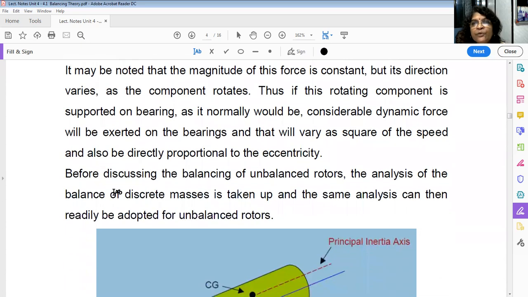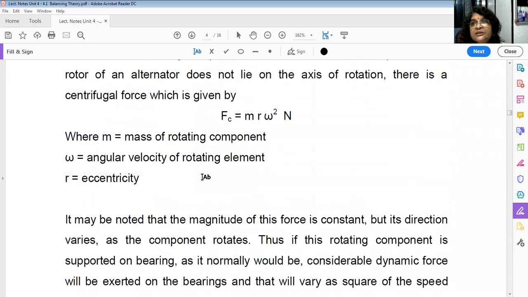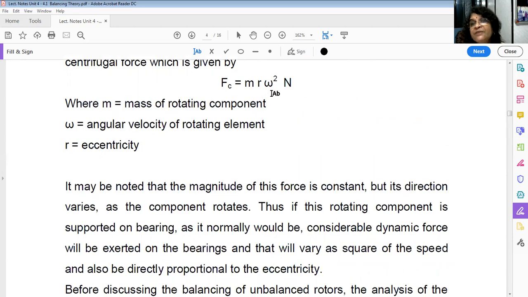Why we have to take care of the higher speed of machineries: because the centrifugal force, which is nothing but the unbalanced force, is proportional to the square of omega. So if speed doubles, the centrifugal force will be four times that.